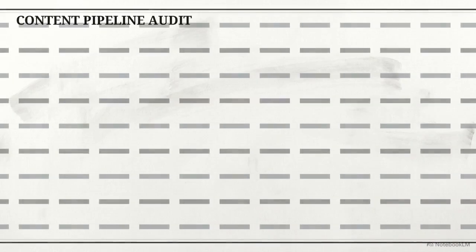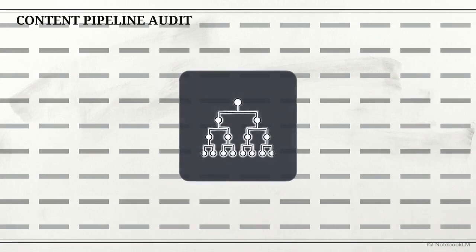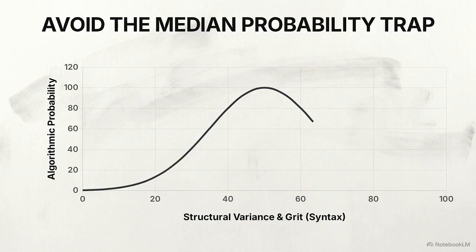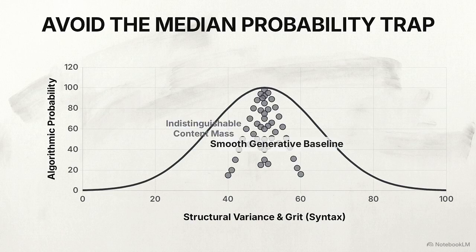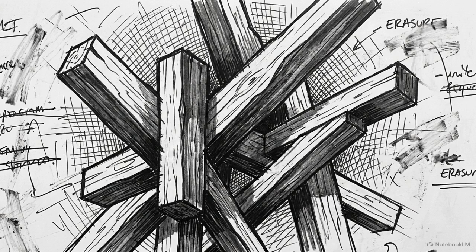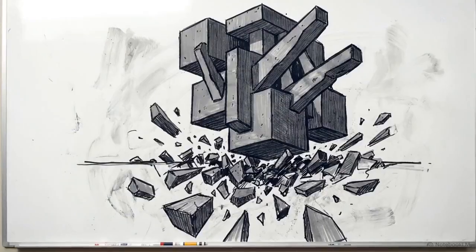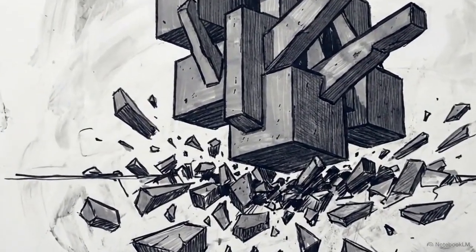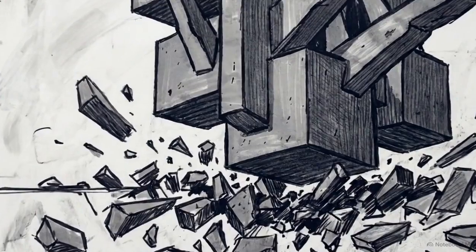Audit your current content pipelines for signs of algorithmic smoothness and predictable transitions. Reconsider strategies that aim to blend in with the median probability curve. Success in the next generation of search requires abrasive, highly structured imperfection. If your content architecture lacks deliberate imperfection, it lacks the necessary signal to survive the coming shift in ranking algorithms.